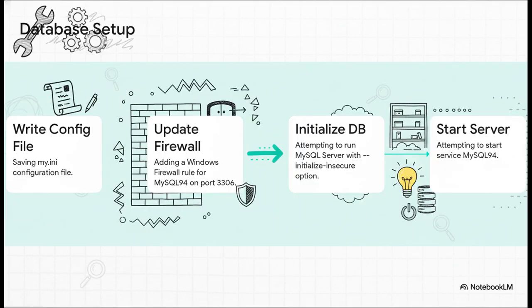Now, I get it. Setting up a database can look super intimidating. You might see a huge log file just full of technical commands and think, no way. But what's so cool is how you can boil it all down. At its heart, the process is really just 4 key steps. First, you write the rules. Then, you open the right doors in the firewall. After that, you build the empty shelves by initializing the database. And finally, you just flip the switch and start the server. See? Much simpler when you look at it that way.